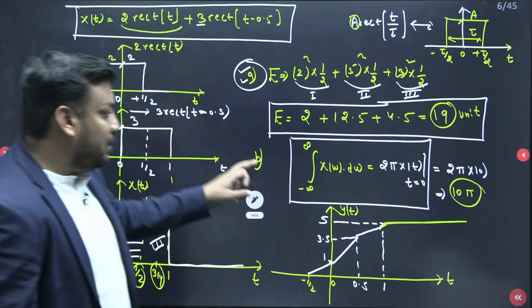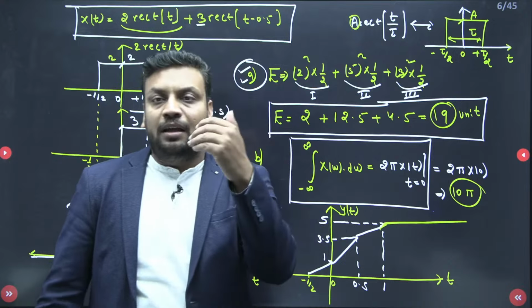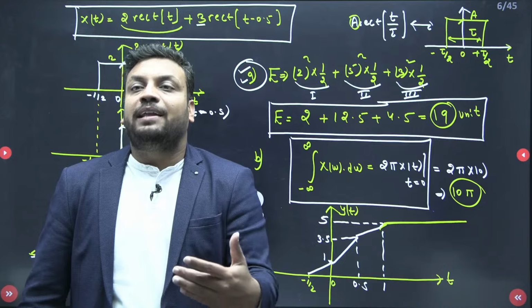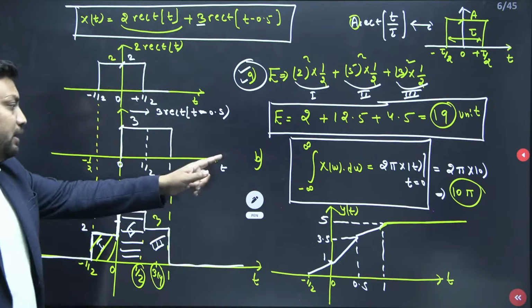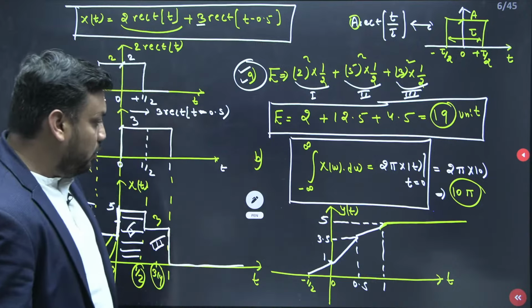Why can the examiner not ask for the value at 2 pi x 0? Because whenever there is a sudden change in the continuous time signal, we cannot find the exact value. That is why we call it discontinuous in nature. So why can the examiner not frame this question for this diagram? We'll talk about option B later.